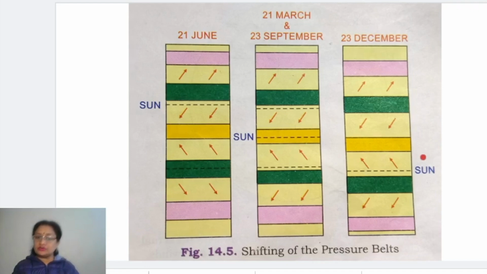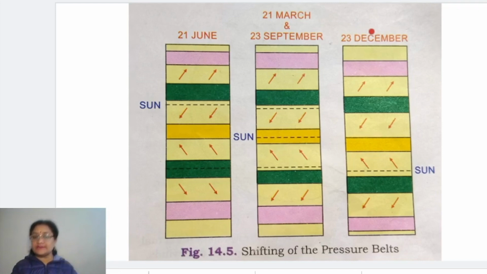So that is the maximum limit of the movement of sun towards south, right? Over the Tropic of Capricorn, when the sun rays fall vertical, that is the maximum movement of sun towards south, and it is on the day of the winter solstice, 22nd or 23rd of December.